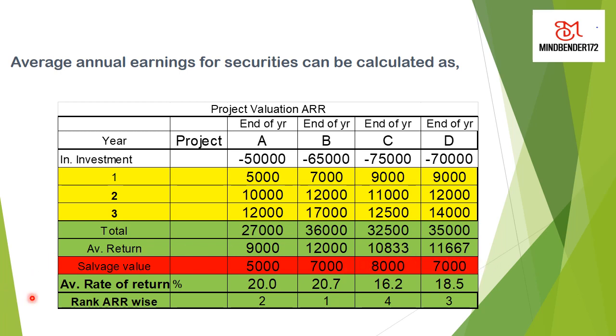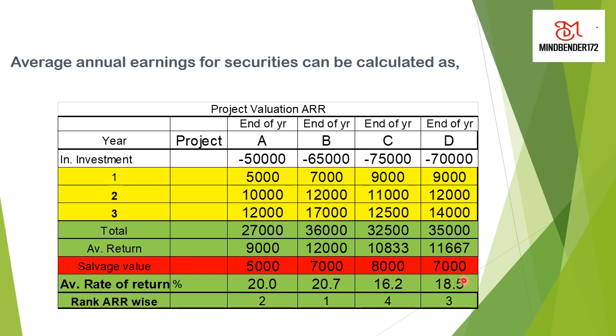Now doing the same thing using these salvage values also, we calculate the average return by the same formula given before in the slide. We get 20%, 20.7%, 16.2%, 18.5%.